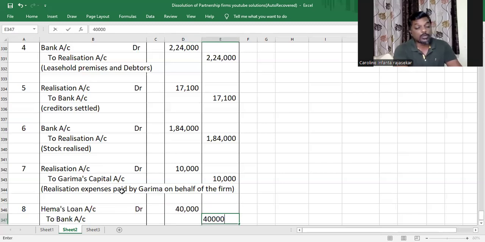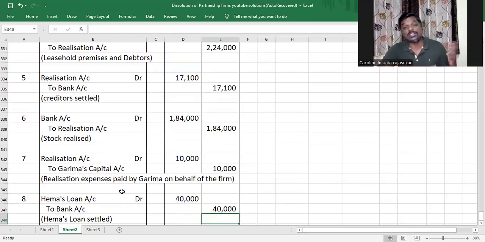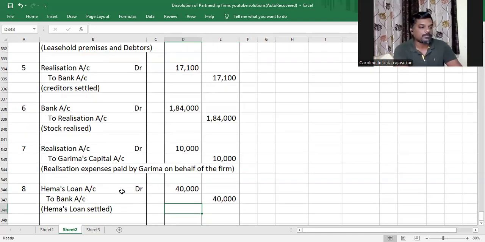You might wonder if this should be done even when the question is silent with respect to if it has to be paid or not. Definitely has to be done, my dear children. Partner's loan will be paid after realization. Understood or not?